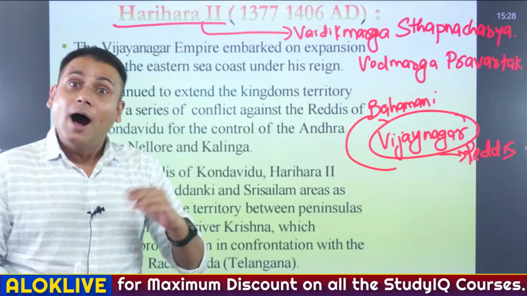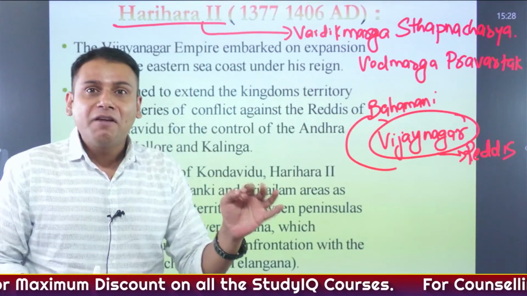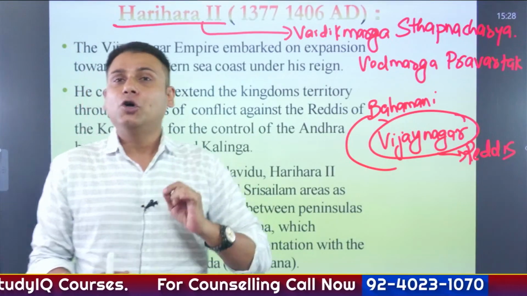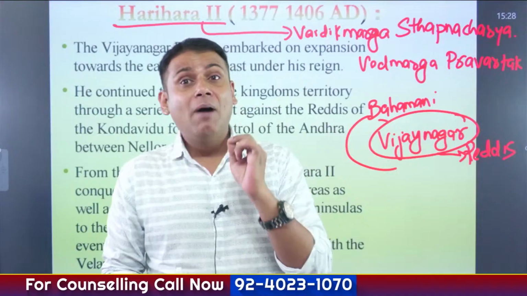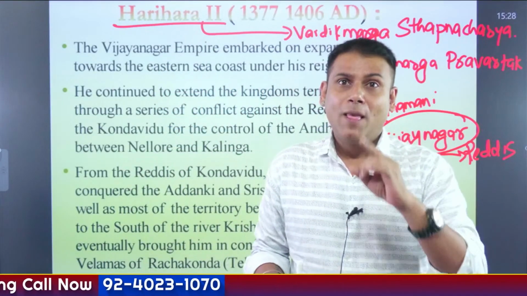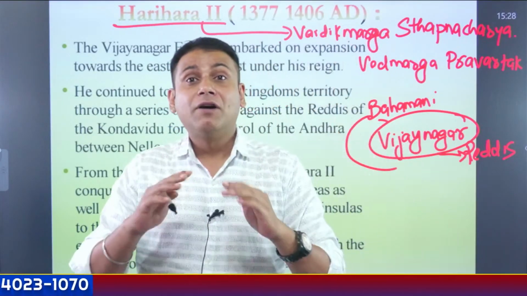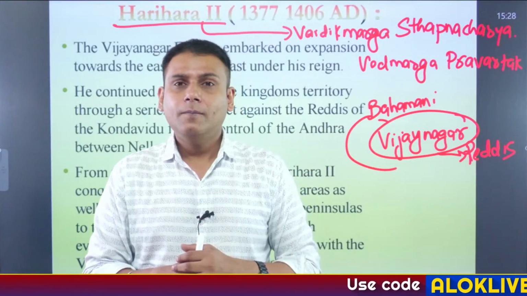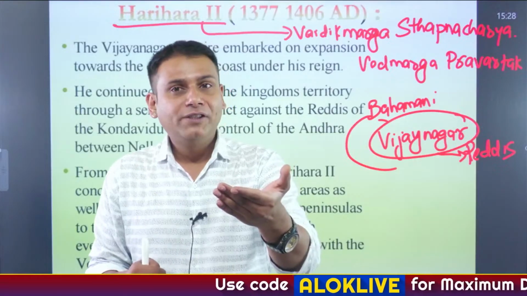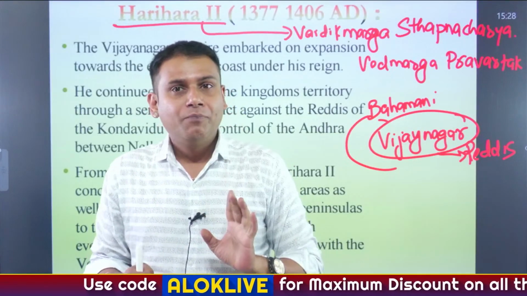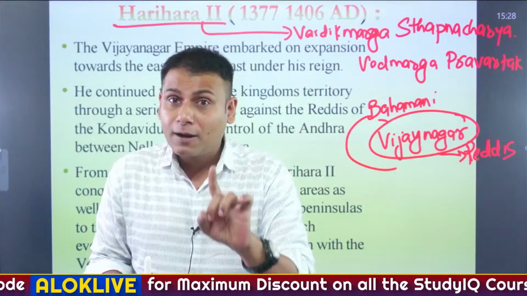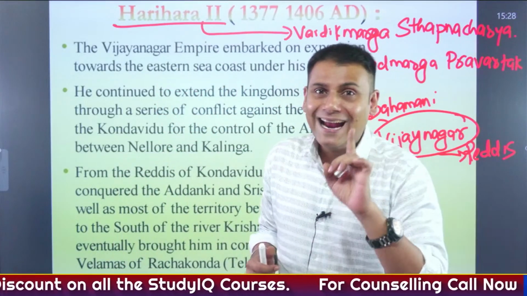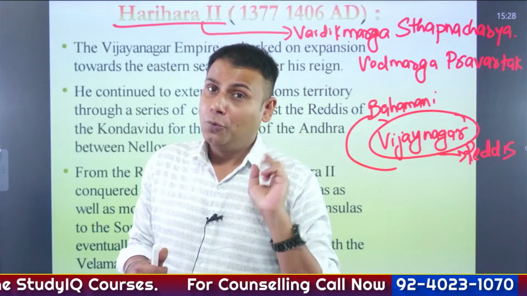Similarly here, Harihar II revived different Vedic practices. Hence he is also referred to as Veda Marg Sthapanacharya or Veda Marg Pravartak. That is, the proponent of that religion, the proponent of that text. So I repeat, Veda Marg Pravartak and Veda Marg Sthapanacharya were the titles assumed by Harihar II.